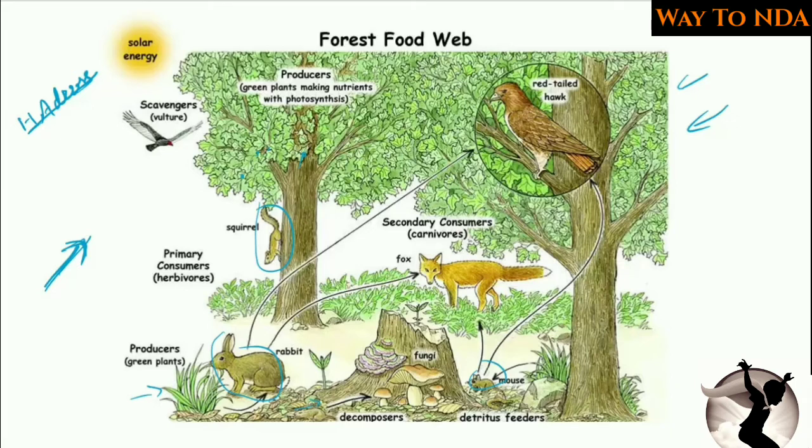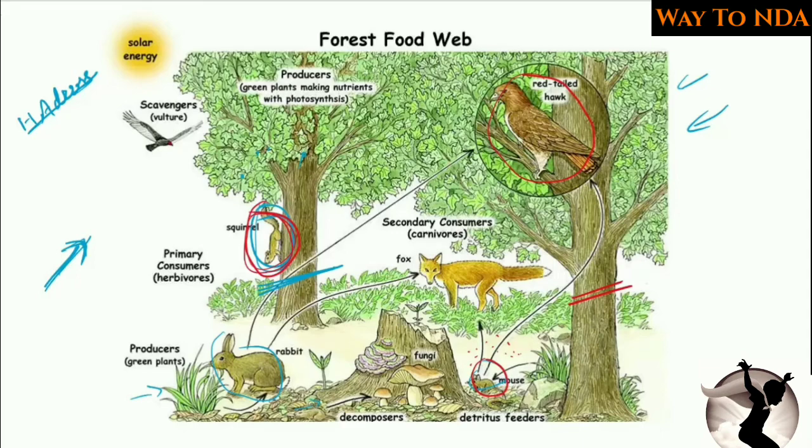So if you cut down the trees in the forest, what will happen? This squirrel will lose its home, and when the squirrel loses its home, it will be wiped out. If you cut this tree, the birds will lose their home, and when the birds lose their home, there will be no one to eat this mouse or a small insect. And what will happen? The amount of insects will grow, the amount of mouse will grow, and it will be a disturbance in the ecosystem.